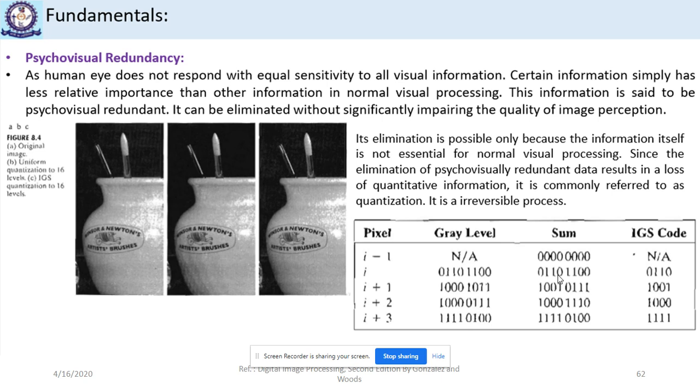Then from this sum only the higher MSB 4 bits are taken into the IGS code.